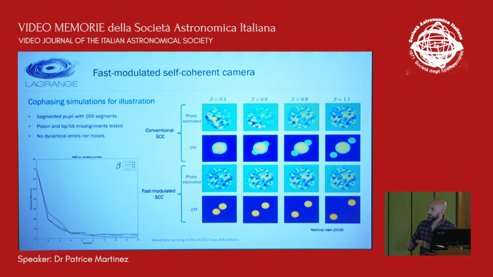So this is a very brief illustration of how it works with a very basic simulation with co-phasing optics, where you can see the problem with the conventional SCC when you want to operate the SCC with a beta parameter that is lower than unity.